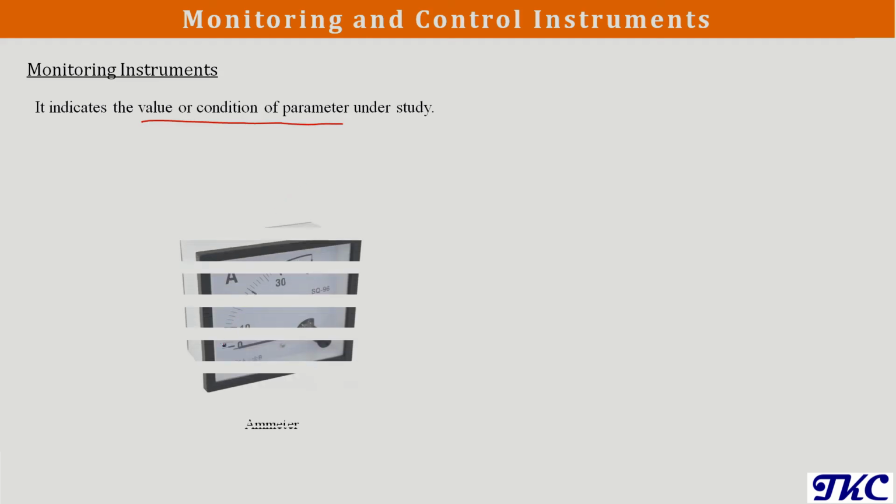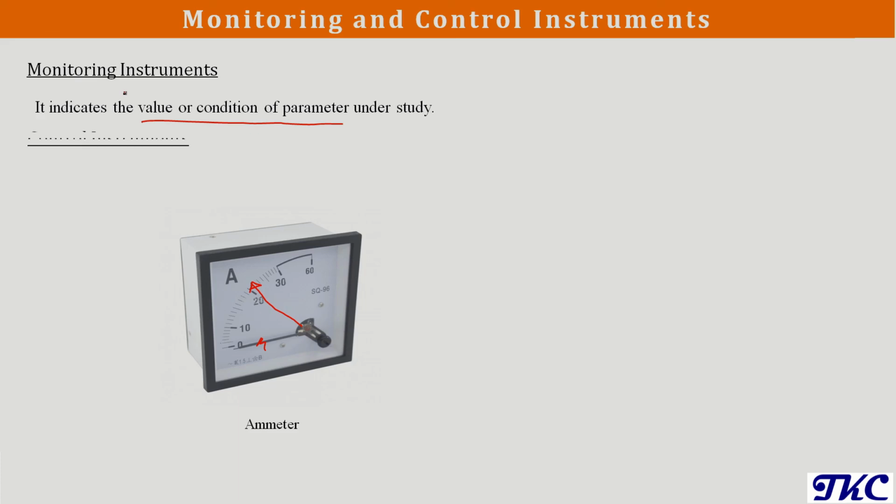Next is monitoring and control instruments. Monitoring instruments are going to give us an indication, or they just show us the value of the parameter that we are studying. For example, this ammeter: if we connect the ammeter to the circuit, the current flowing through that circuit will be displayed to us by this pointer. But we cannot use the information from this pointer for any other purpose. So an instrument that just indicates the quantity that we want to measure is a monitoring type of instrument.